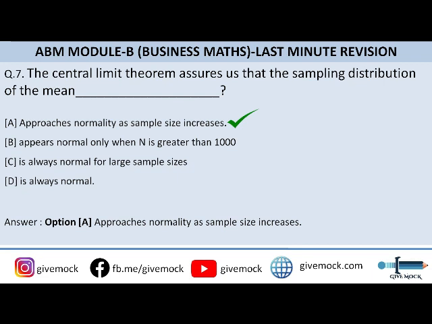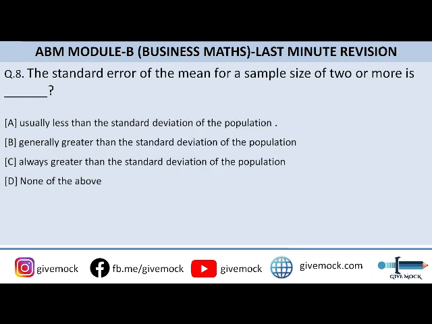Okay, so let's move on to question number 8. The standard error of mean for a sample size of 2 or more is dash. So you can go through the options here, guys. Let me tell you the correct answer. The correct answer to this question is option D, that is none of the above. Okay, so none of the above is the correct answer. Moving on to question number 9.